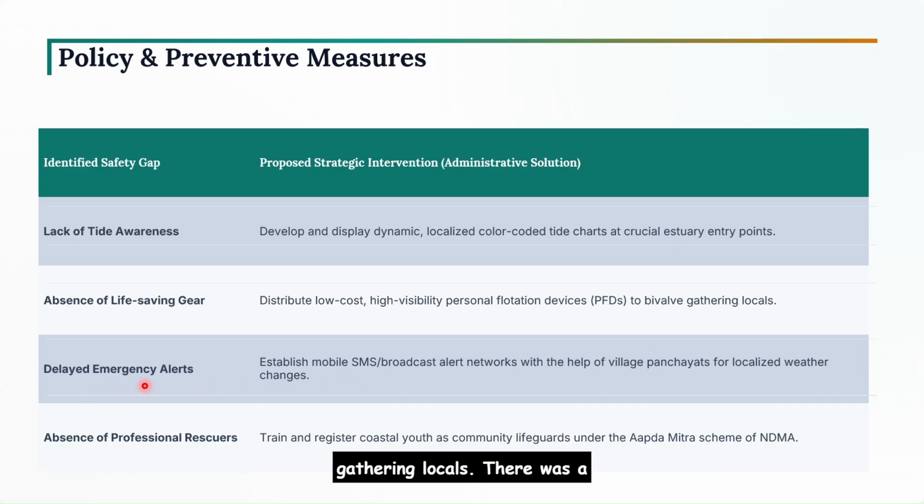There was a delayed emergency alert. So when they were trapped, the emergency alert was delayed. So to avoid that, we have to establish a mobile based SMS or broadcast alert network with the help of village panchayats for localized weather changes.